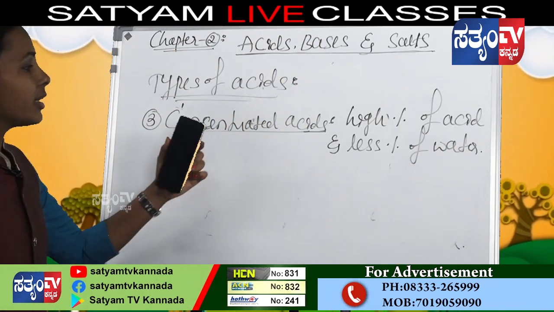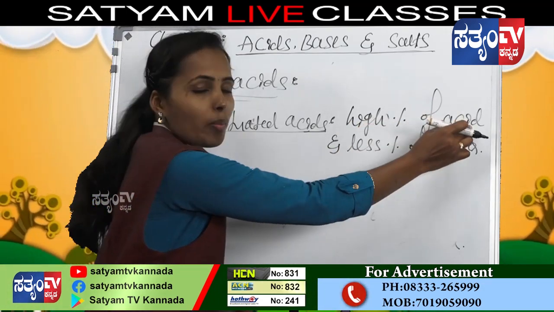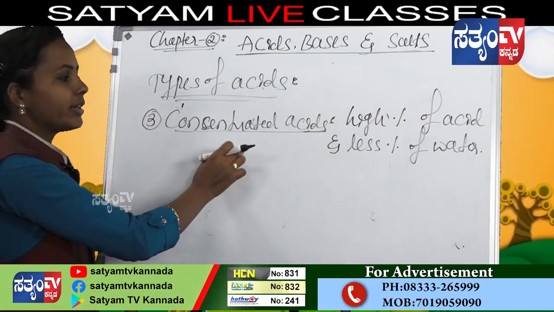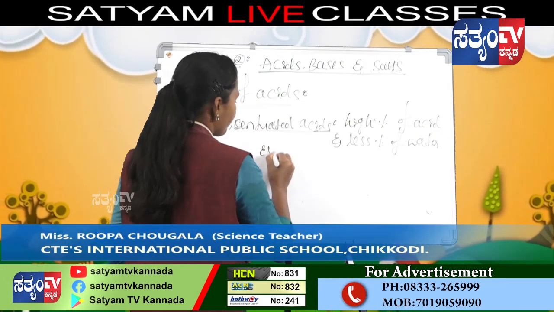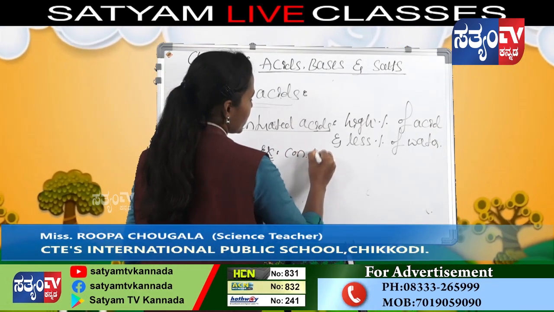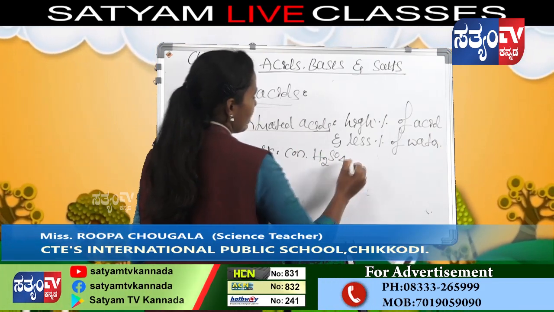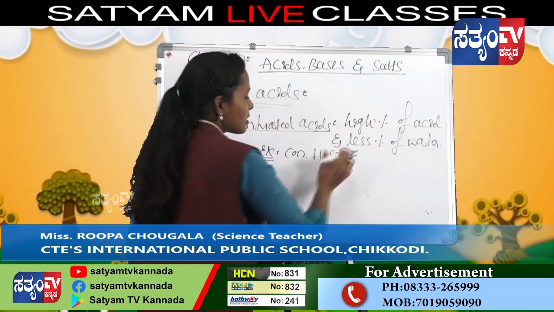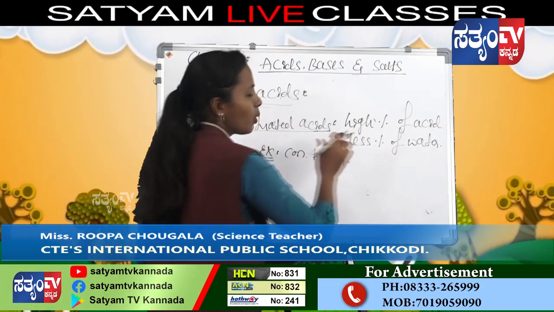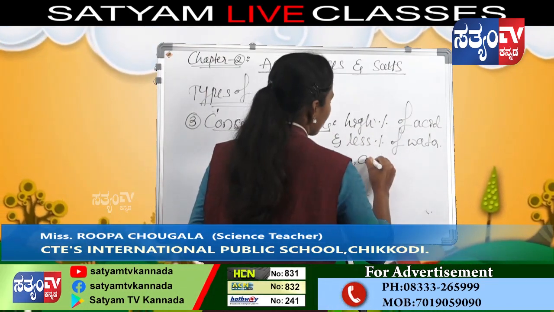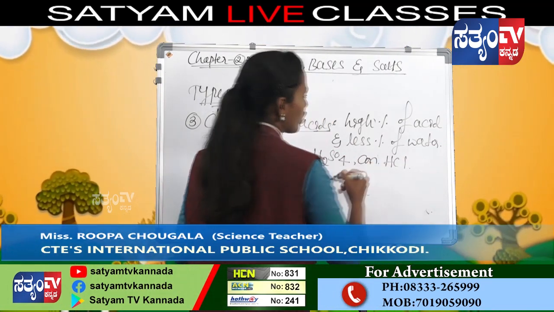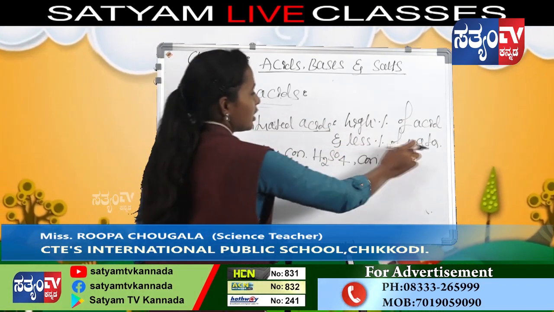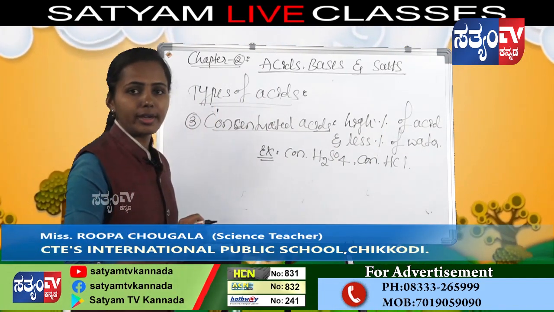Examples are concentrated H2SO4, which contains a high amount of sulfuric acid and less water, and concentrated HCl, hydrochloric acid, which contains a high percentage of HCl and less water. These are the concentrated acids.